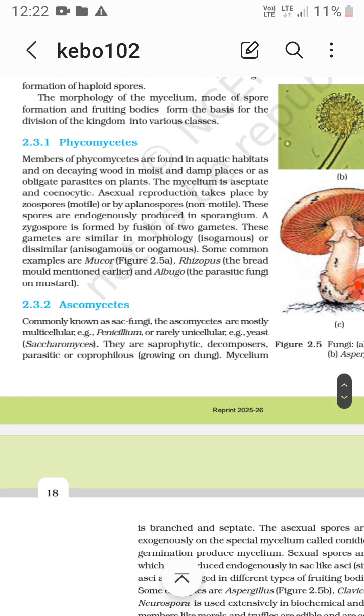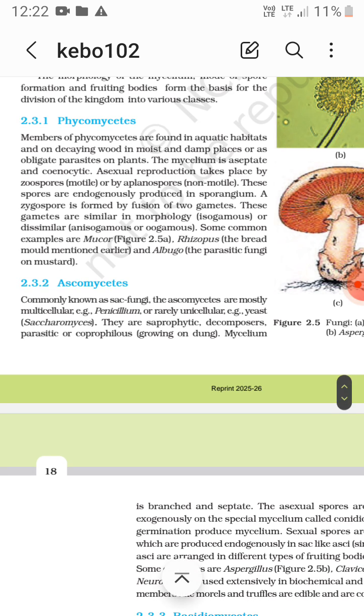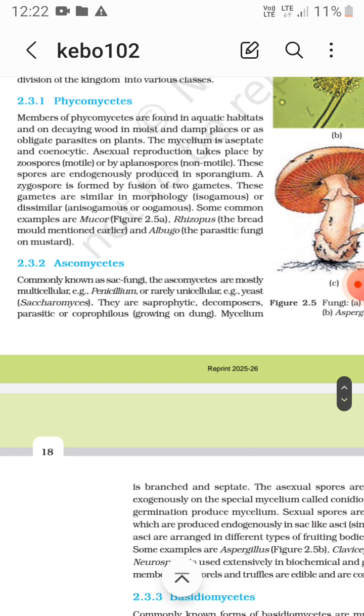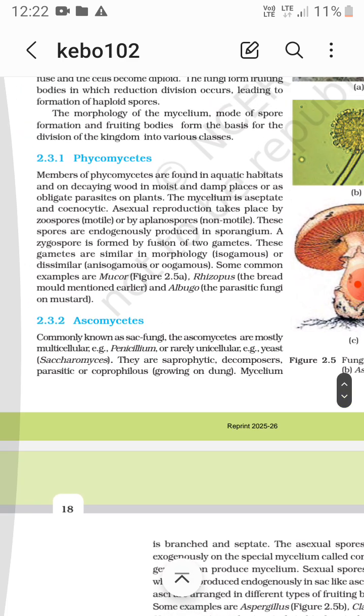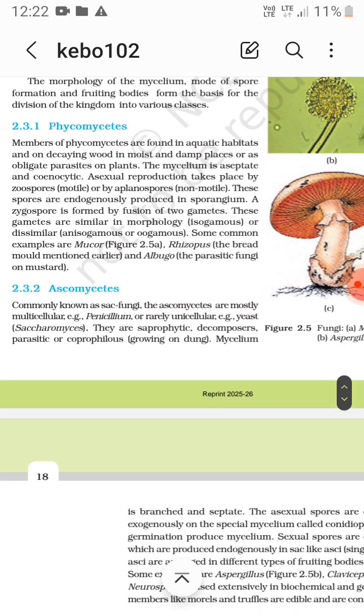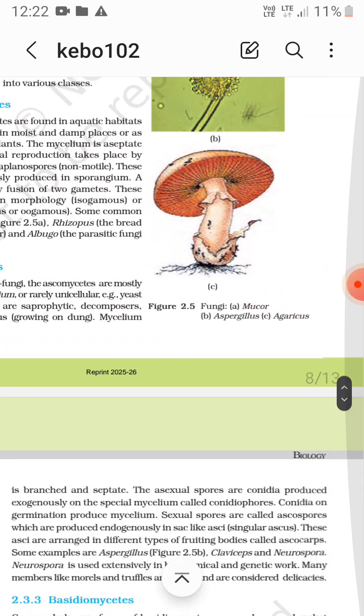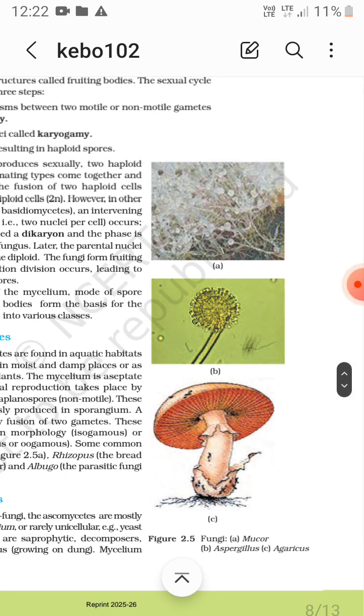The zygospore is formed by fusion of two gametes. Okay. If the gametes are similar in morphology, they are isogamous, or if they are dissimilar in morphology, these are anisogamous or oogamous. Some common examples: Mucor, Rhizopus, that is bread mold, and Albugo, a parasitic fungus on mustard. So this first one is the Mucor.